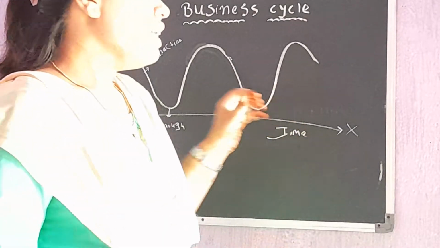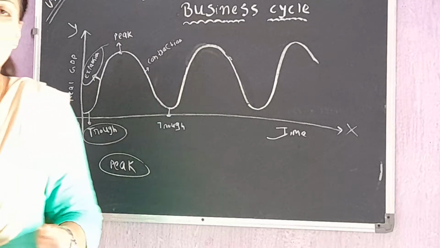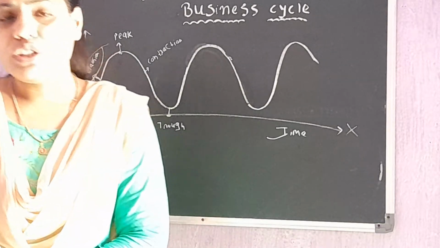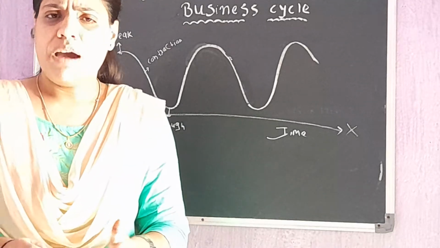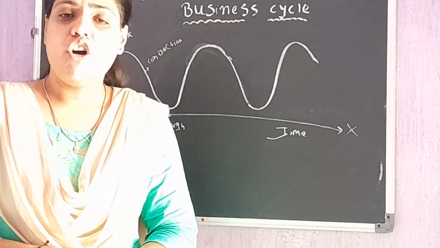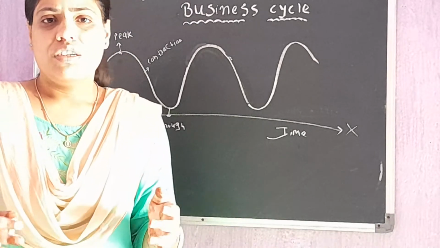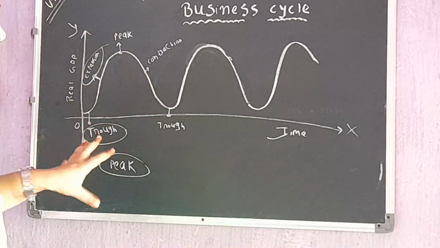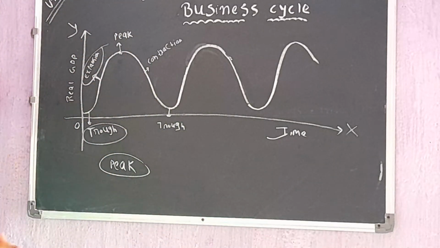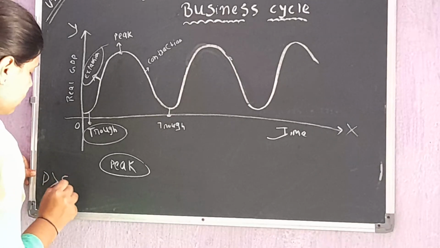Okay, so basically in peak what happens, in the market there is a complete expansion. Beyond that point expansion cannot happen in the market, and therefore the demand stagnates for a particular period of time. When the demand stagnates, of course there is no scope of expansion further. So how does this period come? See, in expansion what happens, demand is more than supply.